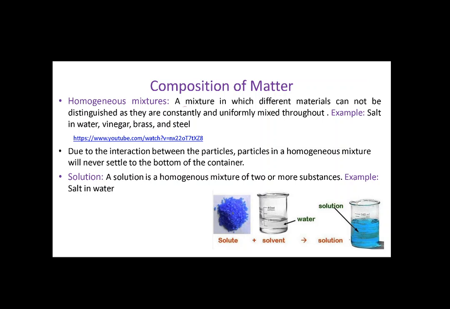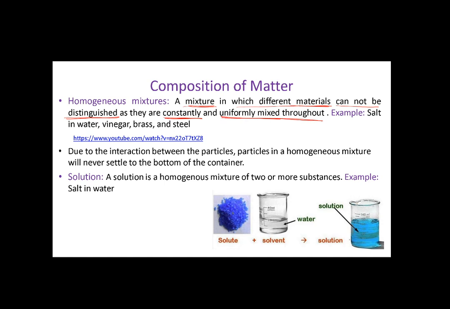The homogeneous mixture is a kind of matter under the classification of mixtures. Here the different substances or components of the mixture cannot be distinguished, cannot be identified, لا تستطيع تمييزها. You cannot identify them from each other as they are uniformly mixed throughout.